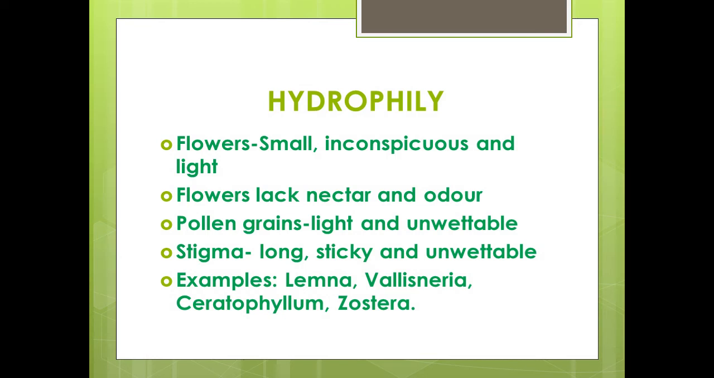Pollen grains are light and unwettable. They are surrounded by a mucilaginous covering. The stigma is long, sticky, and unwettable. Examples are Lemna, Vallisneria, Ceratophyllum, and Zostera, all aquatic plants.